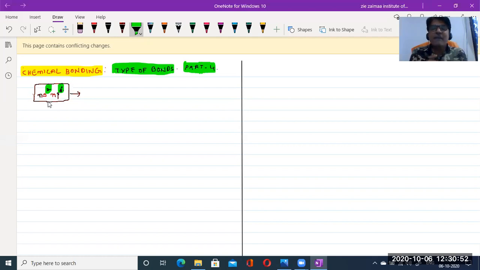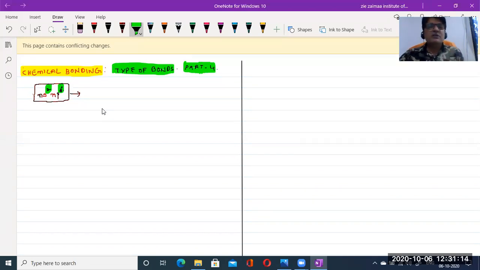To get stable means to become more stable, and we know the relation: higher the stability, lower the reactivity. Stable atoms do not participate in chemical reactions.